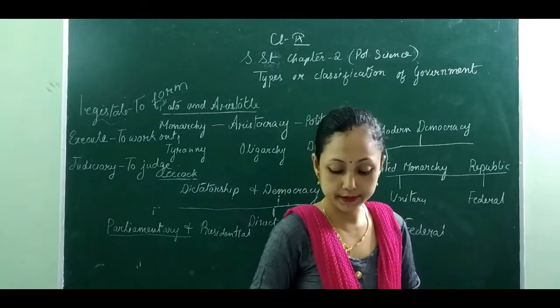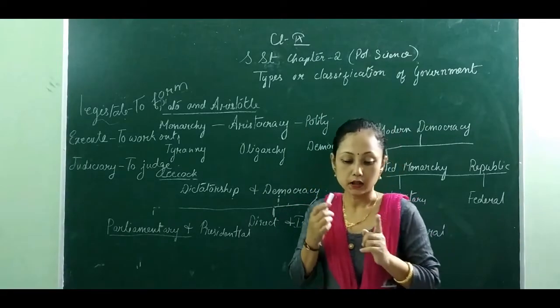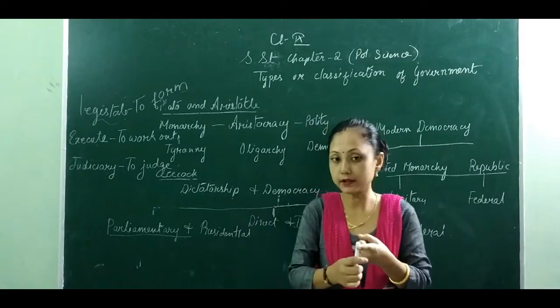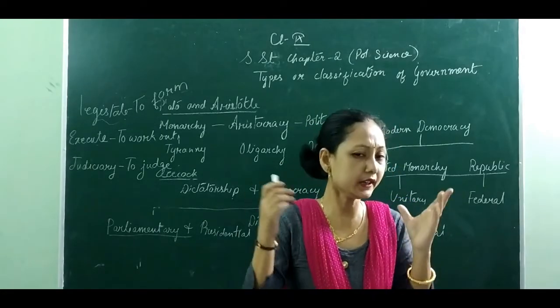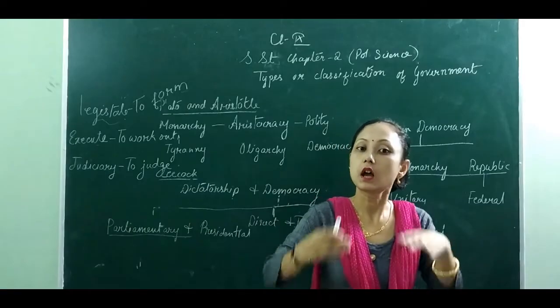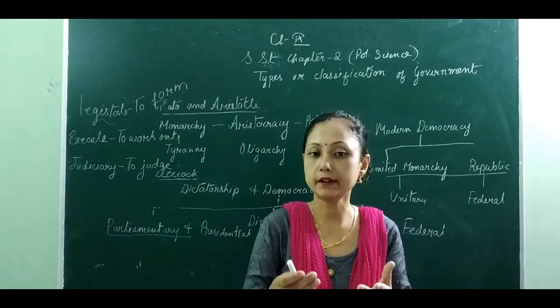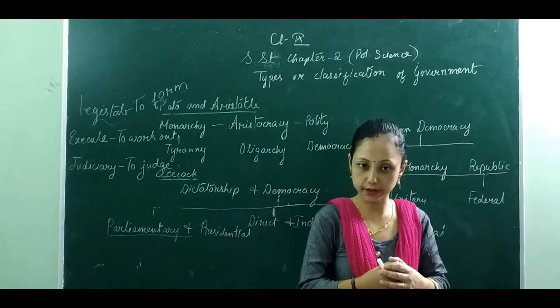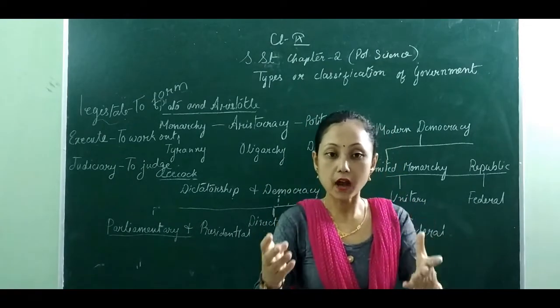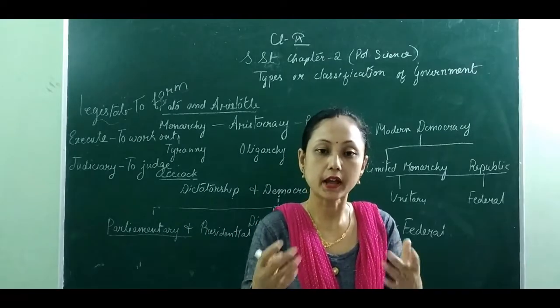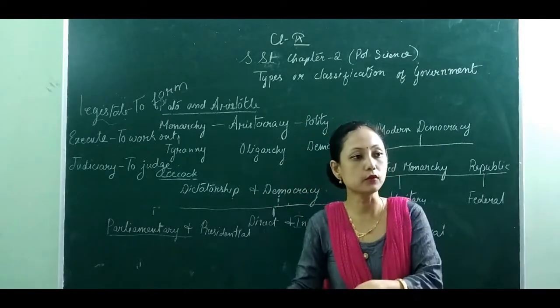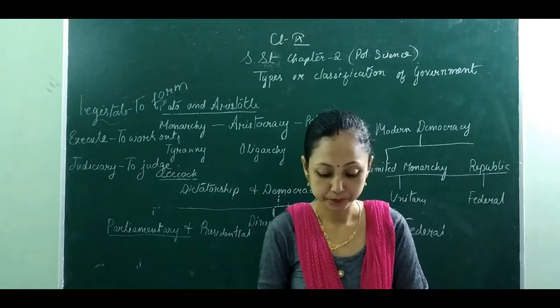Number three, if the Prime Minister or any minister works against the will of the common people, they can collectively come together and file a case against the minister, and that minister can be removed from the parliament.